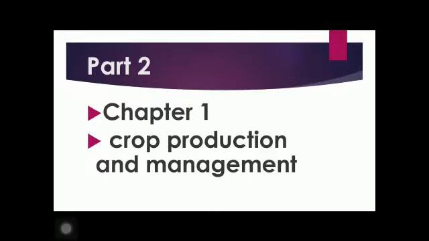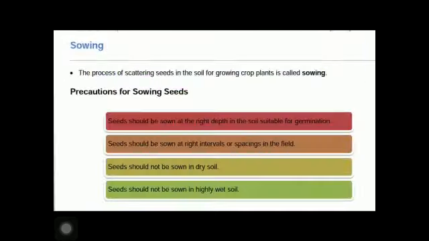In this part we are going to start discussion about basic steps of agricultural practices. Sowing, it is the second step of agricultural practices. Once the soil is prepared, seeds are sown in it. The process of putting the seed in the soil is called sowing.